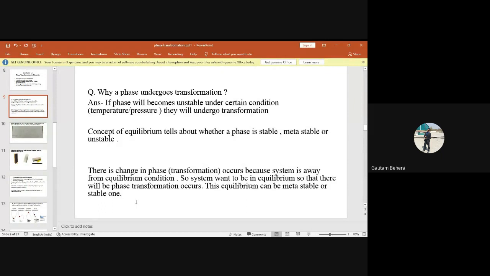Okay. Can anybody give an example of a stable phase, at least in the iron carbon system or in steel? A stable phase at room temperature, in 1 atmospheric condition. So, ferrite. Ferrite, very good. Ferrite is one of the stable phases. Very good.